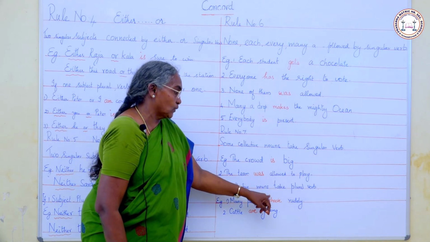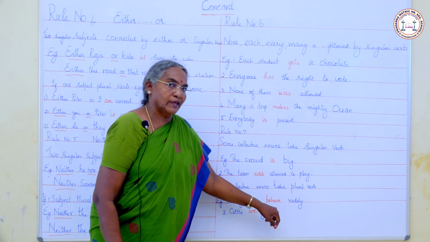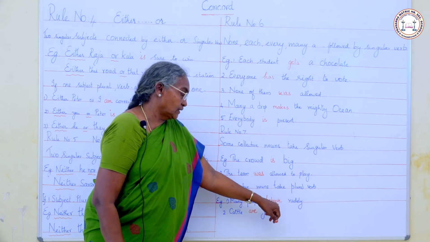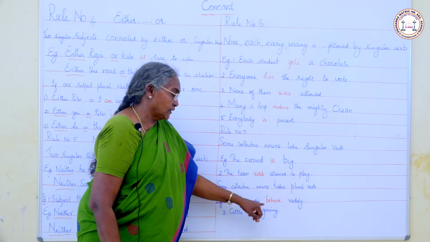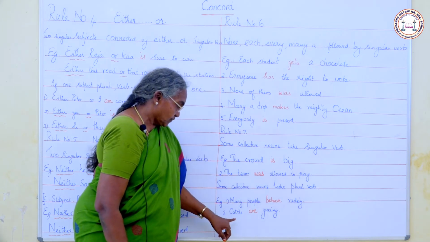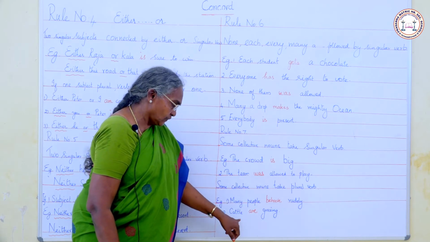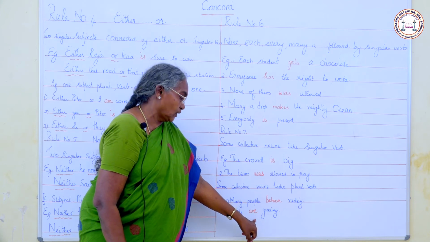Some collective nouns take a plural verb. Many people behave rudely. People, collective noun. Here we use a plural verb. Cattle are grazing. Cattle, collective noun. We use a plural verb.